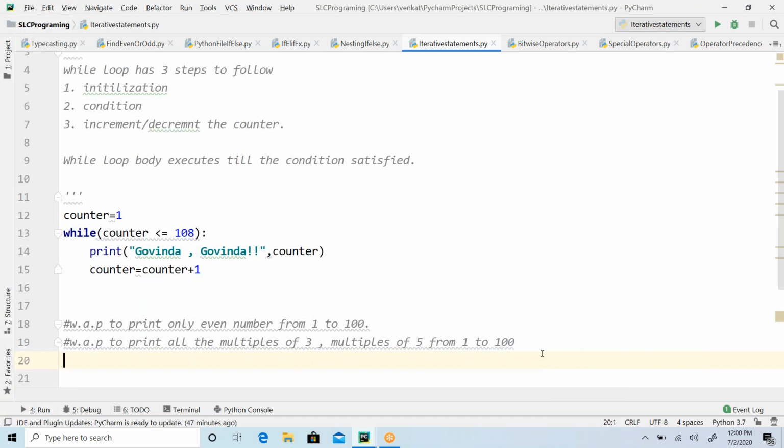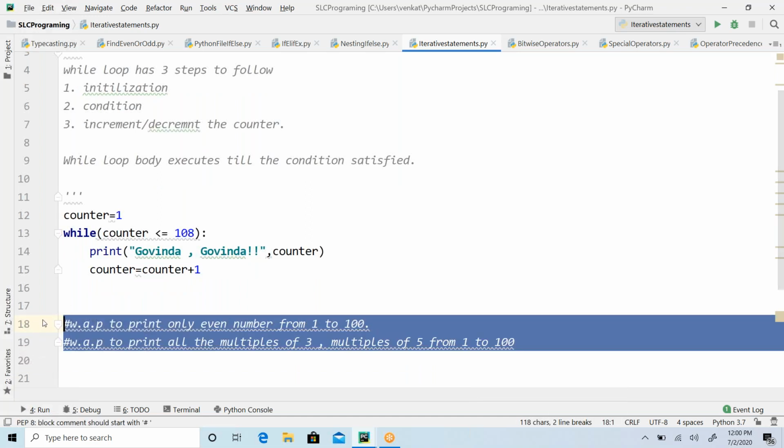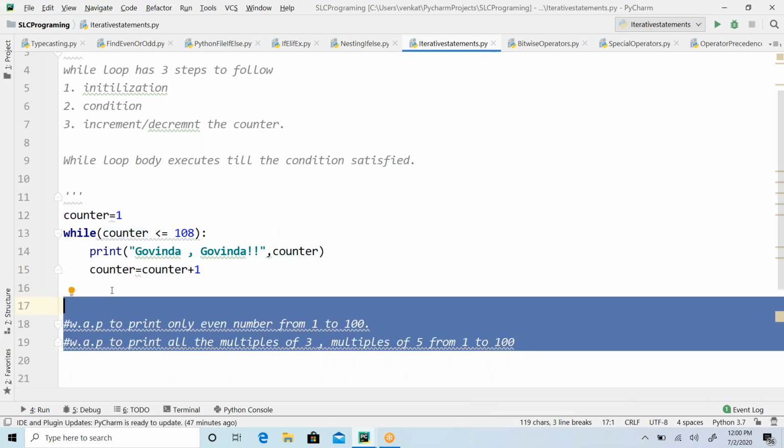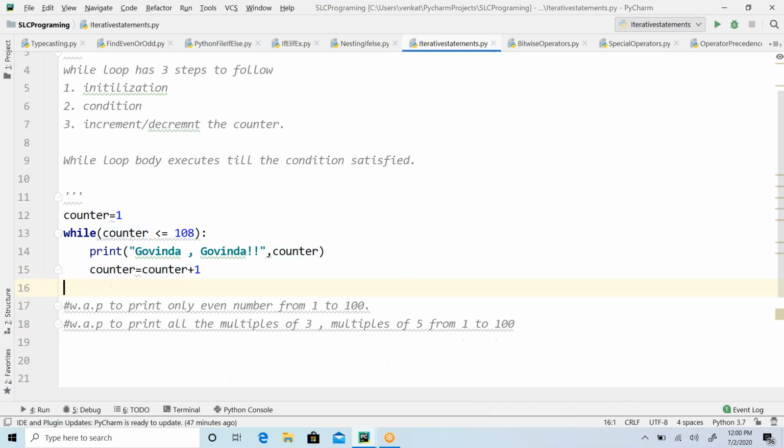Just try to solve these two problems for today, guys. I'll start giving more problems now. So for tomorrow you try to finish these two basic problems. These are also a little basic, but give it a try. Slowly I will give you complex problems.